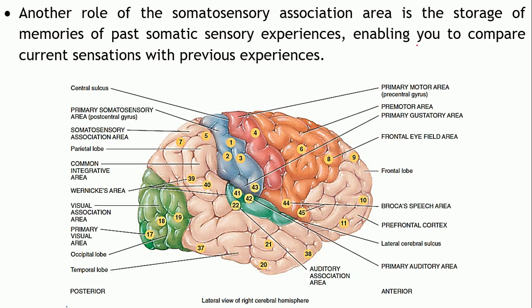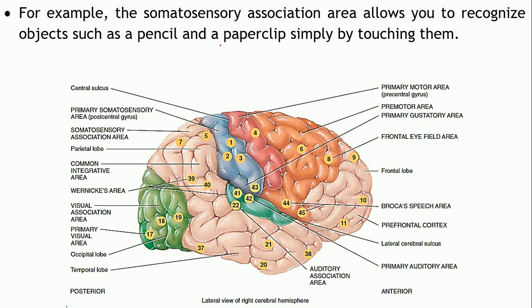Another role is to store the information. So some past somatic sensory experiences are stored so that you can retrieve that information. Something which you must have felt a few days back, you can recall that, right? So that storage is also the function of the somatosensory area.